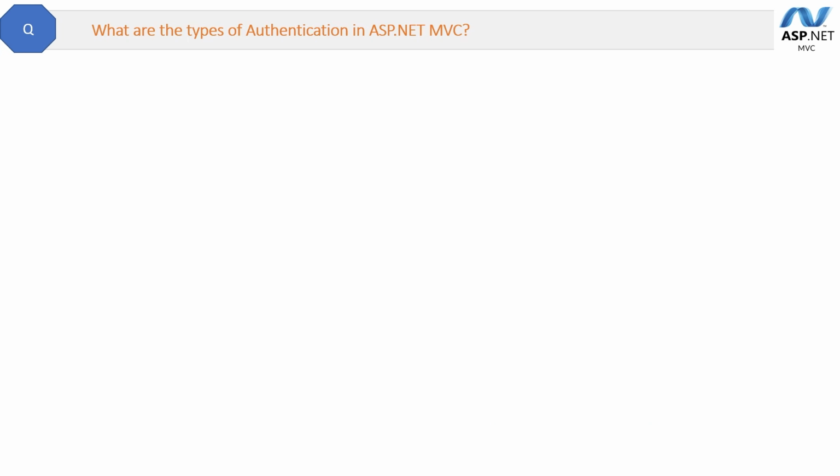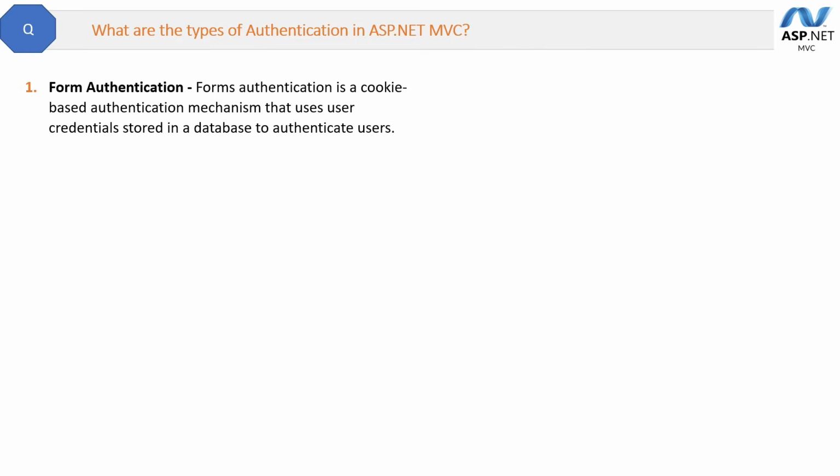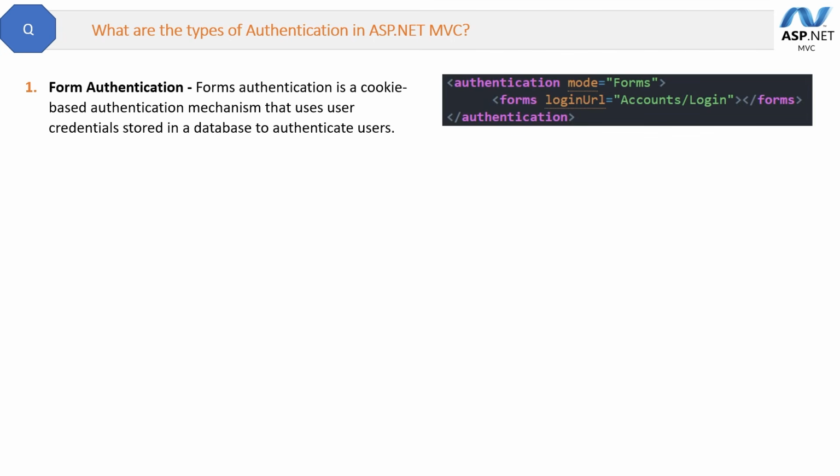What are the types of authentication in ASP.NET MVC? We have 4 types of authentication in ASP.NET MVC. This is a theoretical question, okay? So the first one is form authentication. It is a cookie-based authentication mechanism that uses user credentials stored in the database to authenticate the user, okay? This is the most common one. And here is the setting in the config file where, like in the screenshot you can see, you can set the login form name like this, okay?